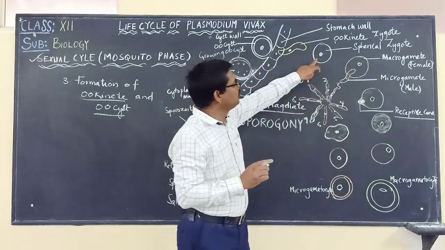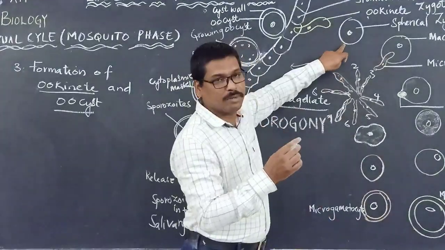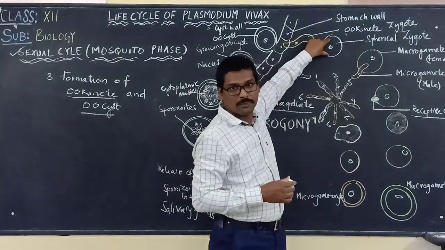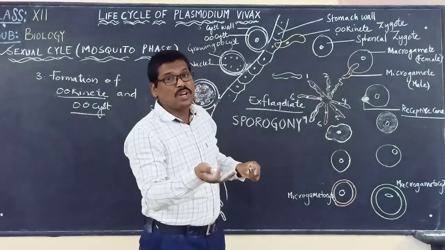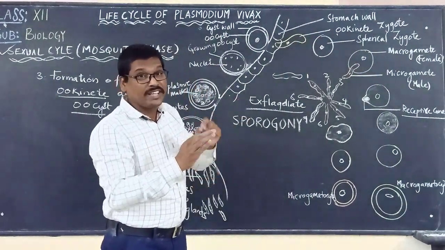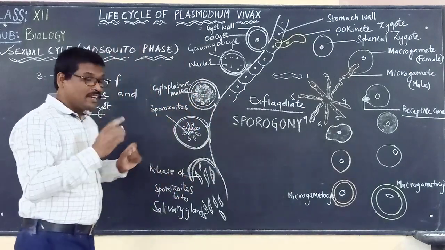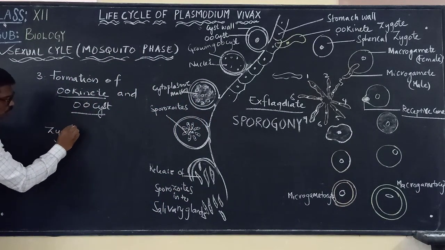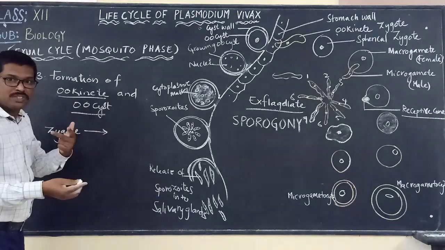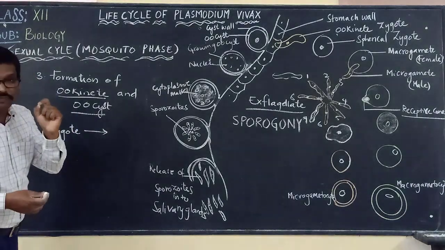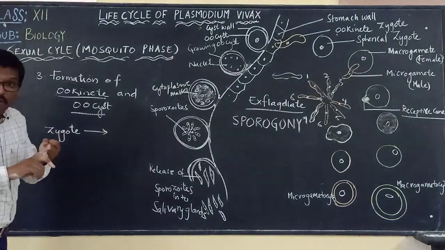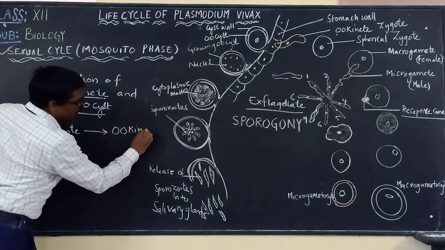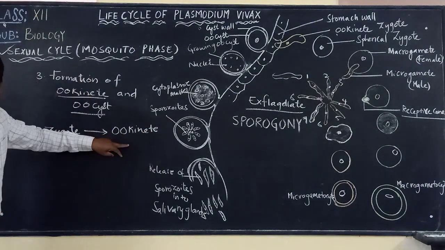Okay, it is just like a round shape. Zygote is round in shape, formed by the fusion of the male gamete and the female gamete. Now this zygote slowly transforms into a slender, motile, vermiform structure called the ookinete.